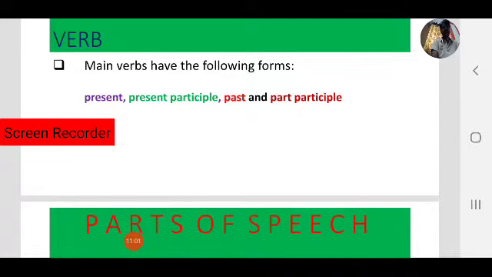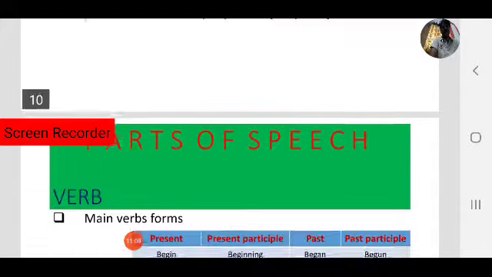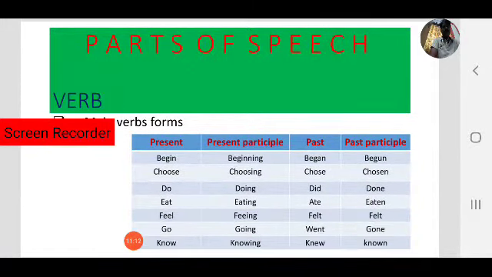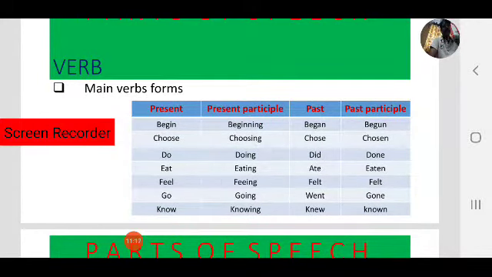We are going to discuss these tenses in coming lessons. Now, main verbs. Let us see with examples. For example, begin. Begin is a main verb because it carries action, or we can call main verbs action verbs. For example, I learn English. I am a student. I am is status. I am learning English. Learning is my action. So learning is a main verb.